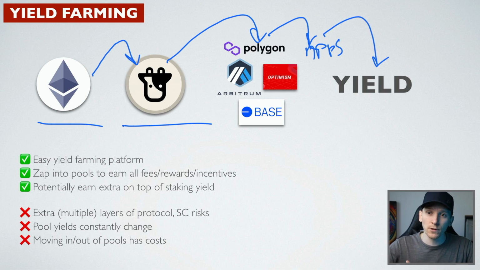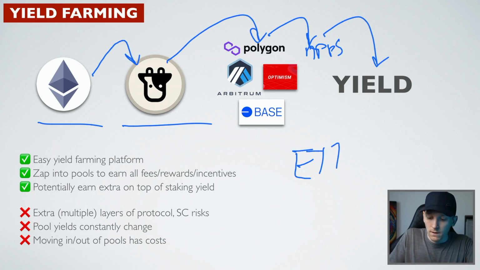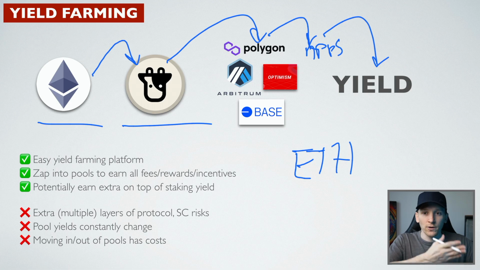Now, the reason people do this is because they want exposure to ETH. They want price exposure to ETH. That's what they want to be long. But of course, if you're looking for yield on top, then you can just go staked ETH, which is lowest risk, lowest yield. And you can stack on as much risk as you want and complexity to come out with some yield on top as well. So wbETH is a yield farming platform.